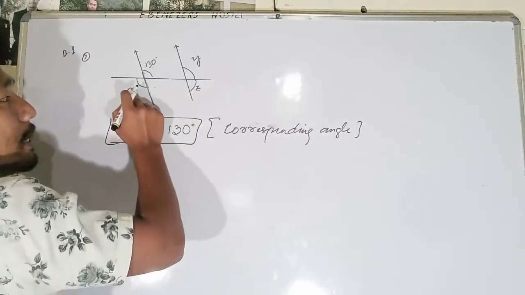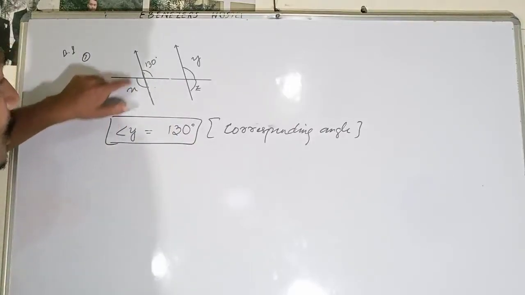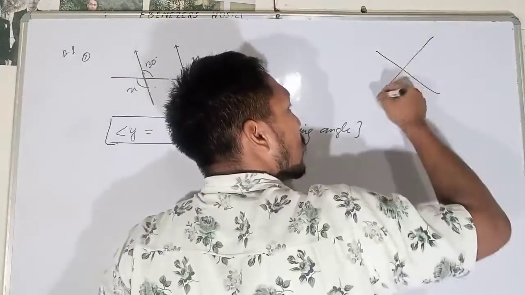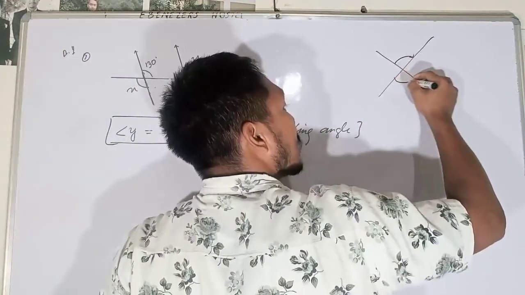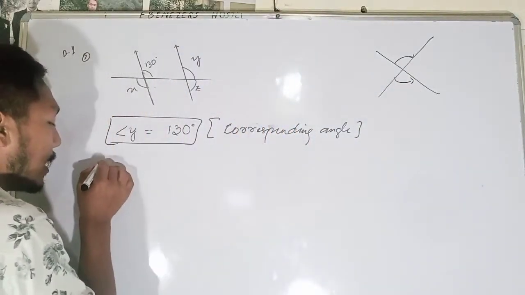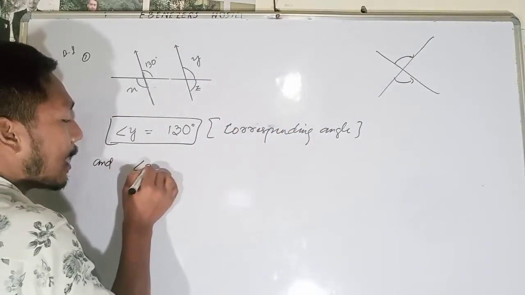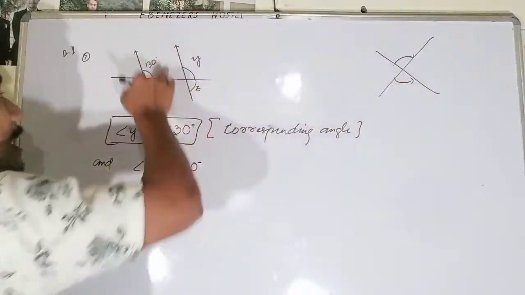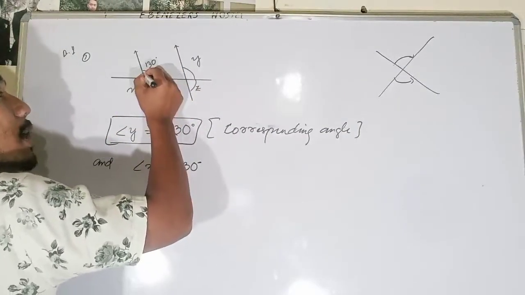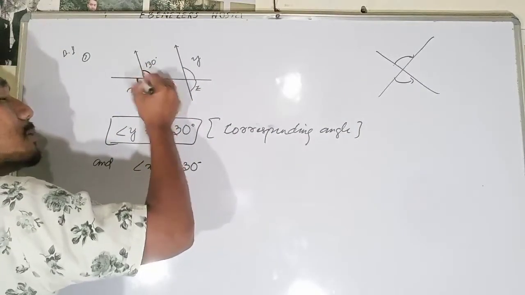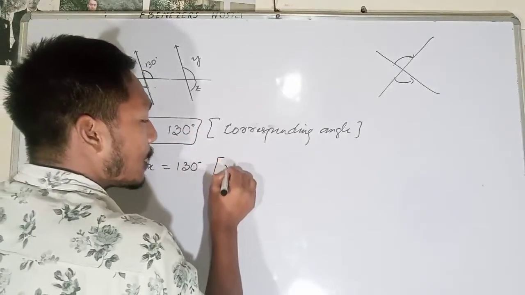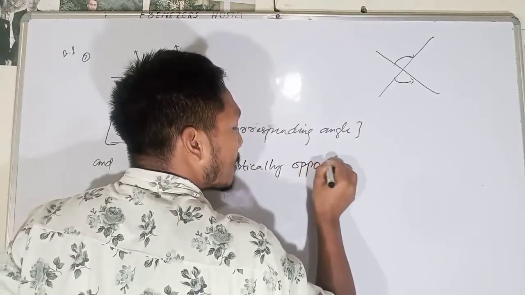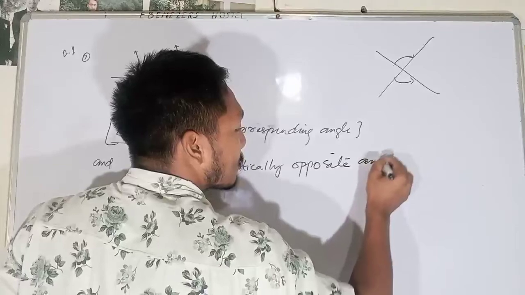Now you see angle x and angle y will be equal to each other. Angle x and angle 130 will be equal to each other or not? Yes. If the two lines intersect, we know that these angles and this angle will be equal to each other. Therefore angle x will be equal to 130 degrees. Why? Because this line and these lines are intersecting at this point, and this angle will be equal to 130 degrees. That means vertically opposite. Why are they equal? Because they are vertically opposite angles.